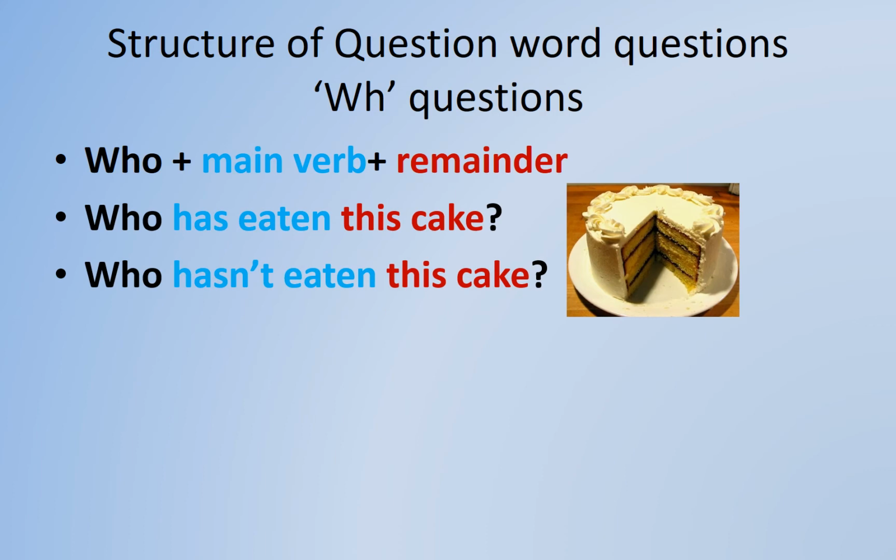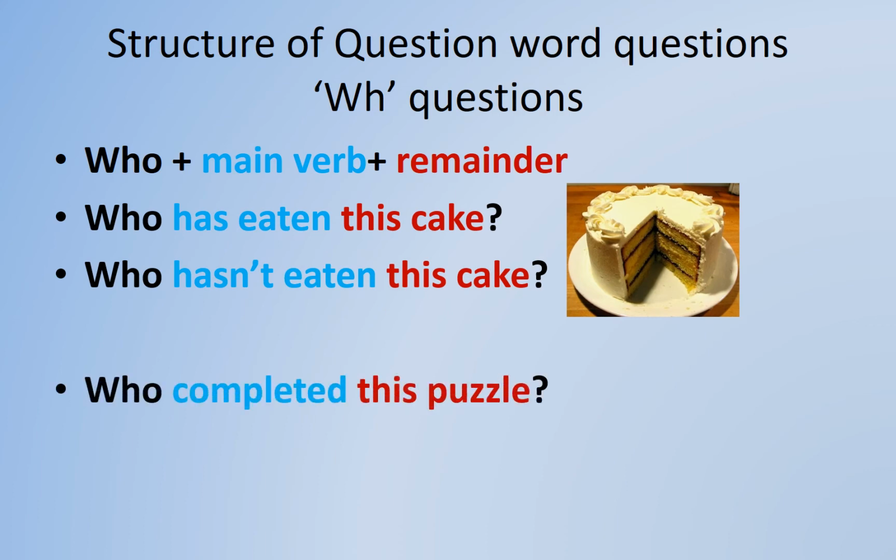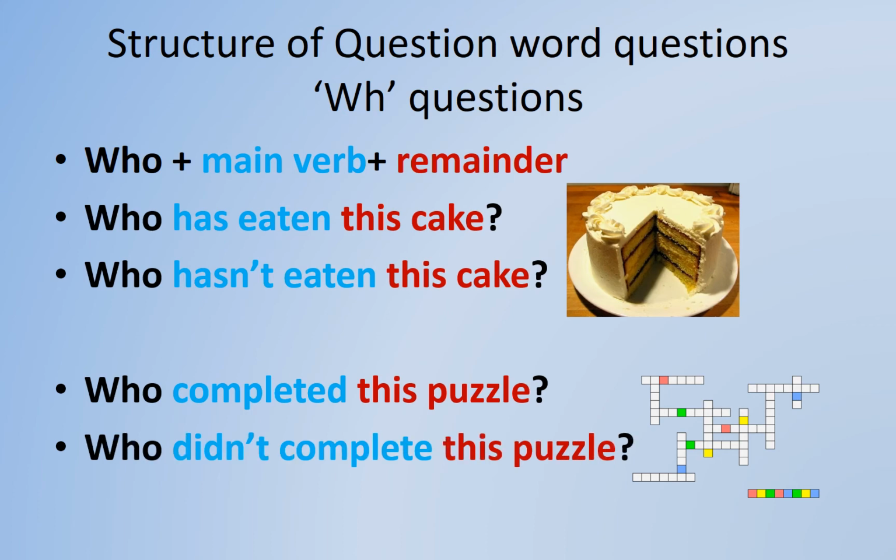Let us take one more example. Who completed this puzzle? There is no auxiliary verb here. So, to make it negative, we will use did as the verb completed is in the past tense. The negative will be who didn't complete this puzzle. Remember that since we are using didn't, the verb completed will change to its V1 form, that is complete.